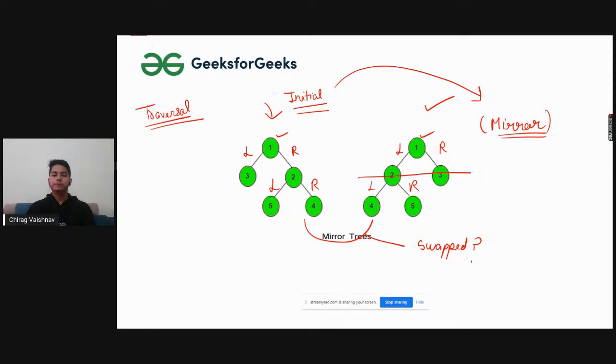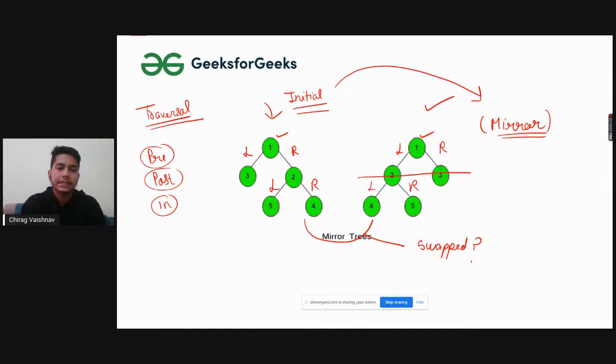What kind of traversal will we be using here? So basically, there are three kinds of traversal: pre-order, post-order, and in-order. What are these basically? These are just with respect to the root. If you are visiting the root first, it will be pre-order. If you are visiting the root later, it will be post-order. If you are visiting the root in between, left to right, it will be in-order.